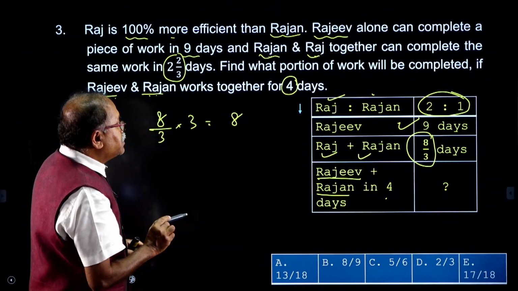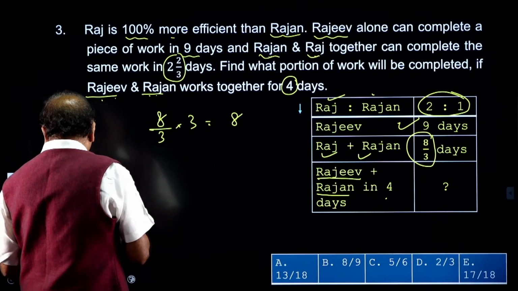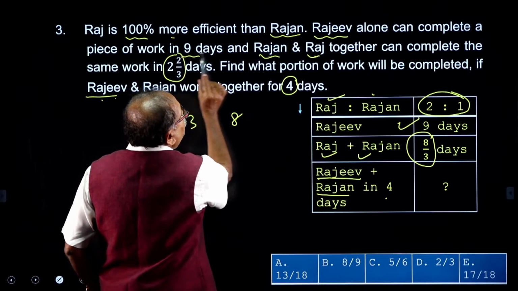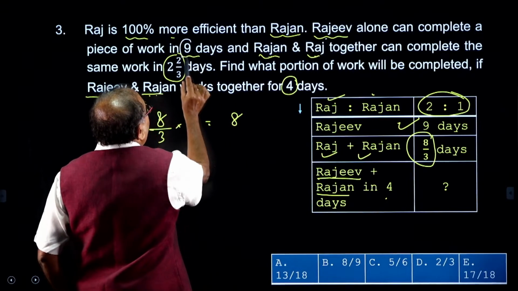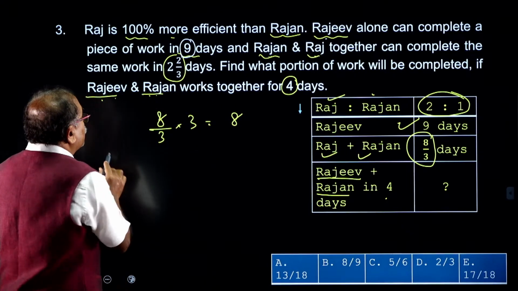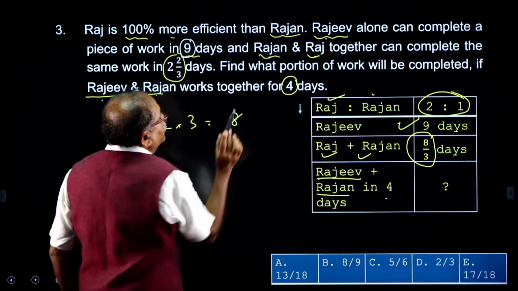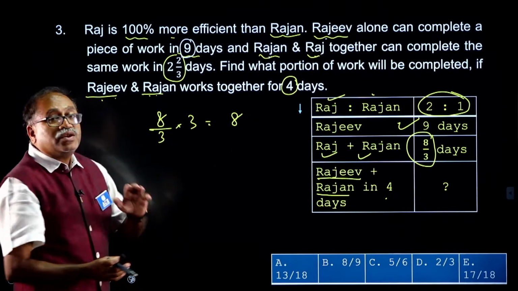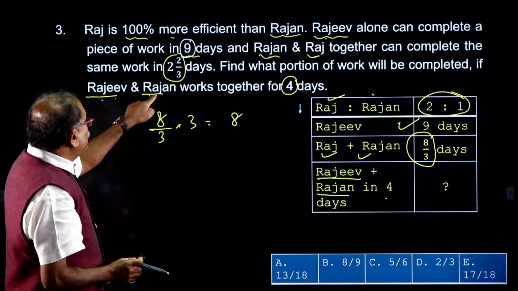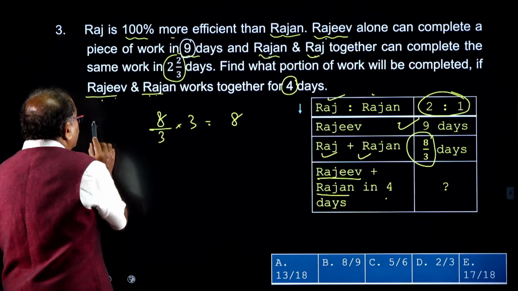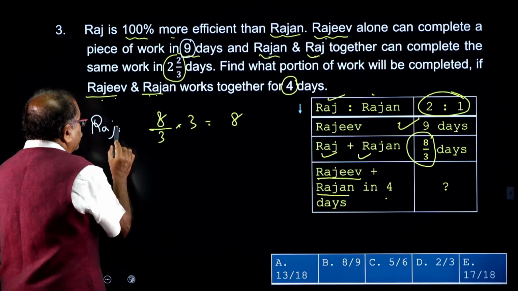The very first thing I find out is: Rajan can complete the work in how many days? Because I already know that Rajiv can complete the work in 9 days. Why should I find out Rajan? Because here Rajan is given. So, Rajan can complete the work in how many days?